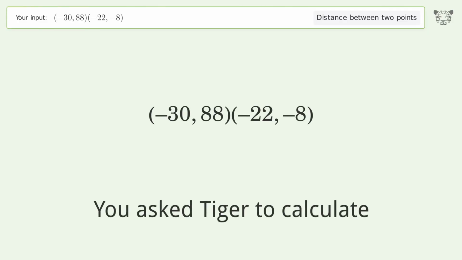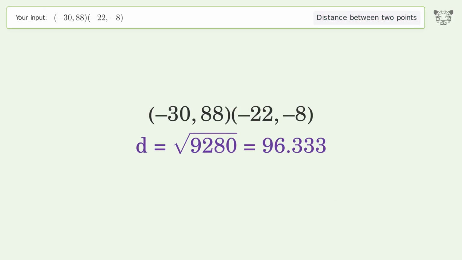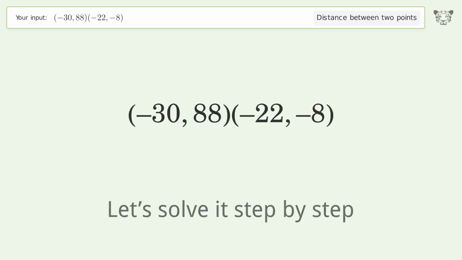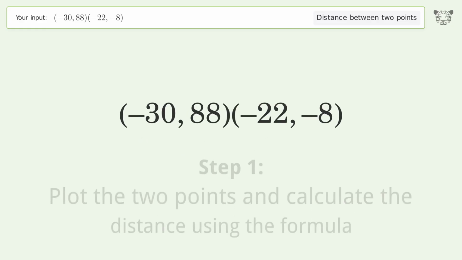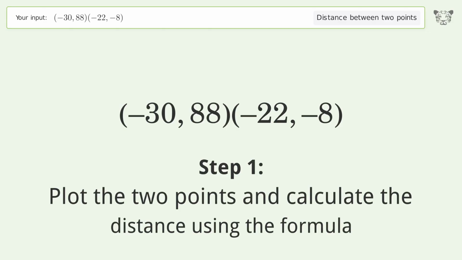You ask Tiger to calculate. This deals with the distance between 2 points. The distance between the 2 points is the square root of 9,280, or 96.333. Let's solve it step by step. Plot the 2 points and calculate the distance using the formula.